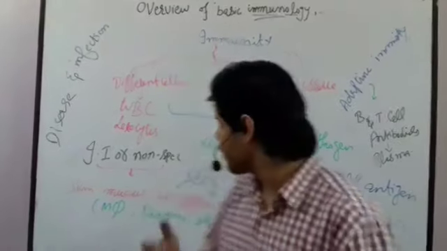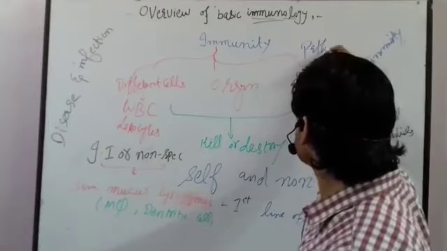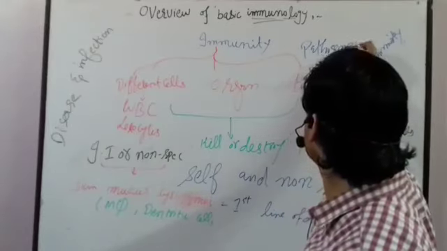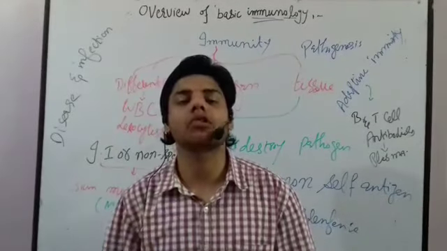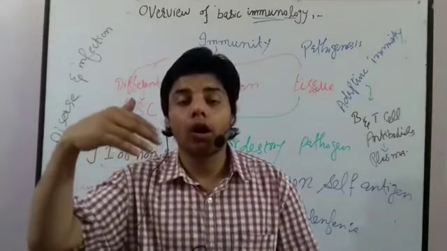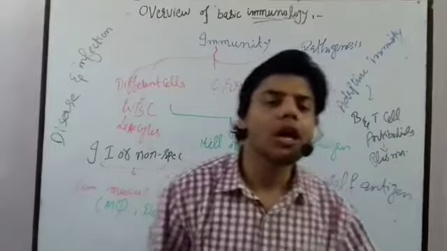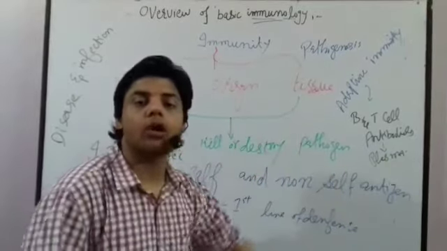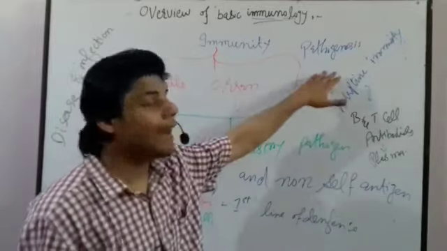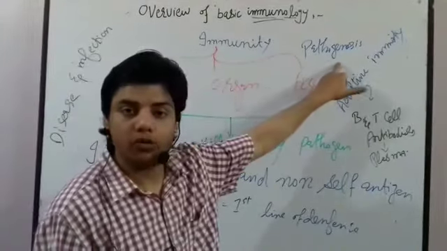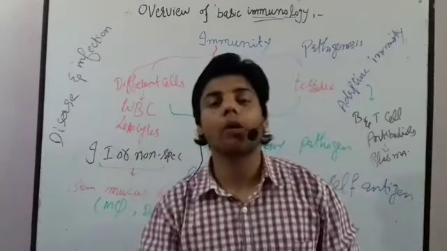Now, another question that usually arises in our mind is about pathogenesis. What is actually pathogenesis? When the pathogen has the ability to cause an infection, to perform its life cycle inside the human body, to complete its life cycle, to stay a long period of time and do its mechanism of action, we call that pathogenesis of that organism. So all these things are actually our immunity.